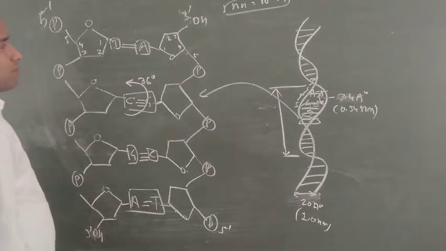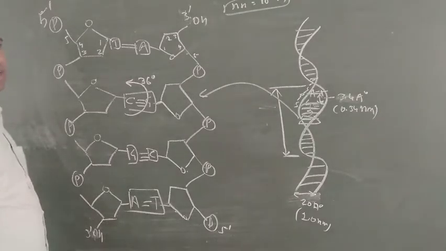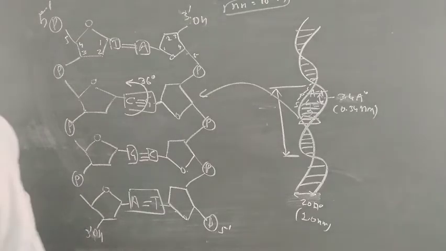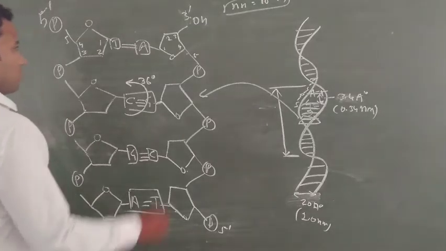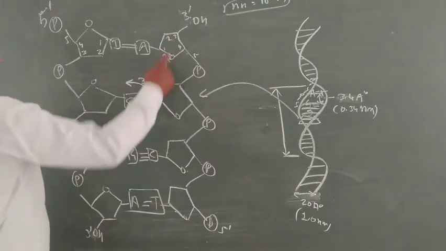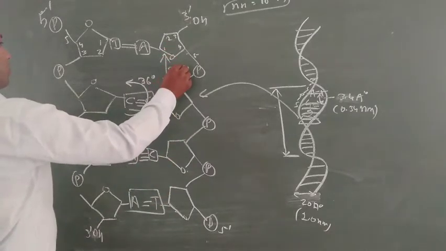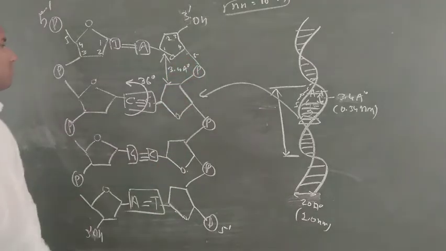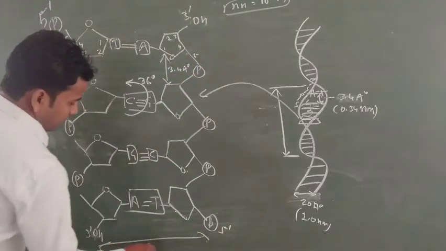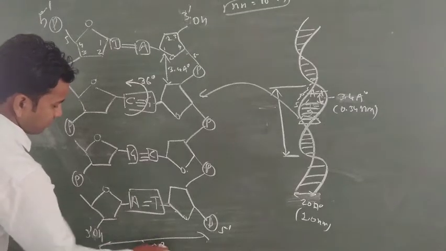Why do two bonds form between A and T, and why do three bonds form between G and C? I think students, you must learn about this. This is very important, how the purine and pyrimidine bases join with each other. The distance between base pair 1 and 2 is 3.4 angstrom or 0.34 nanometer. The total diameter of the DNA is 20 angstrom